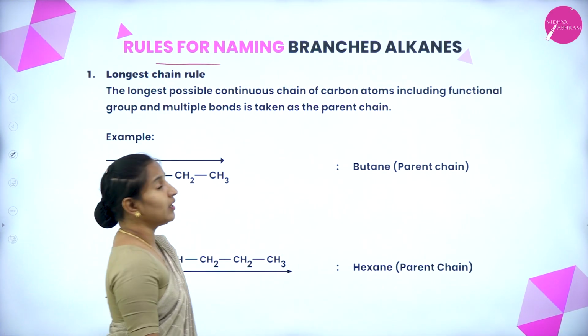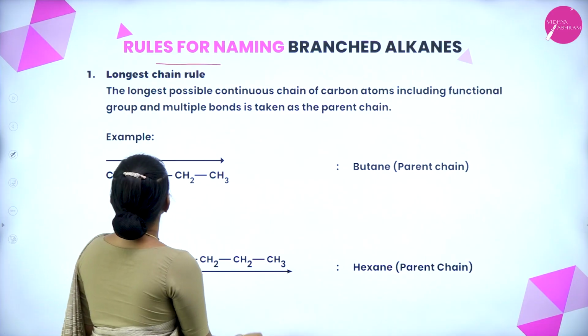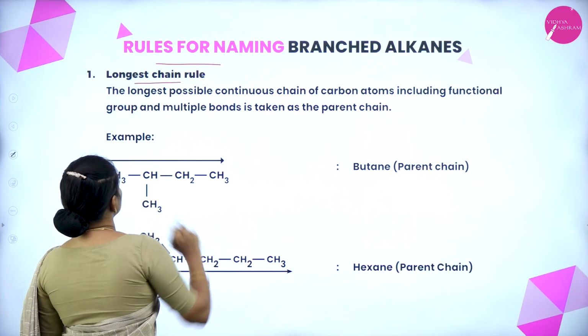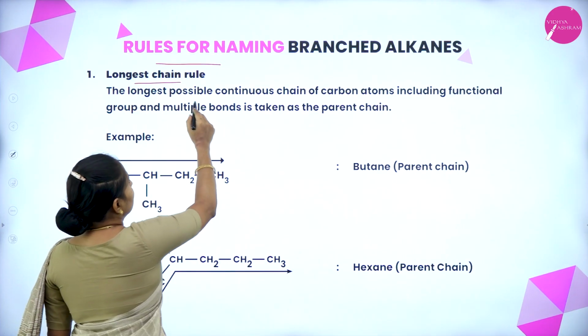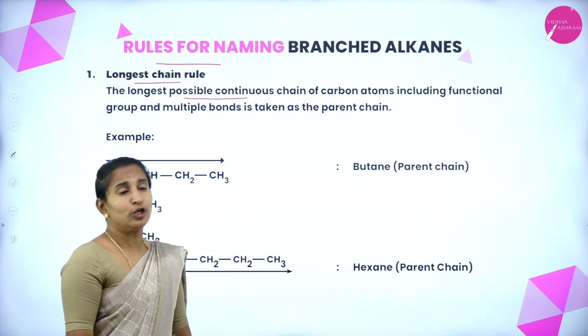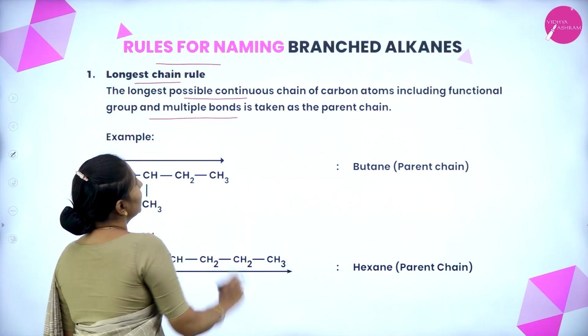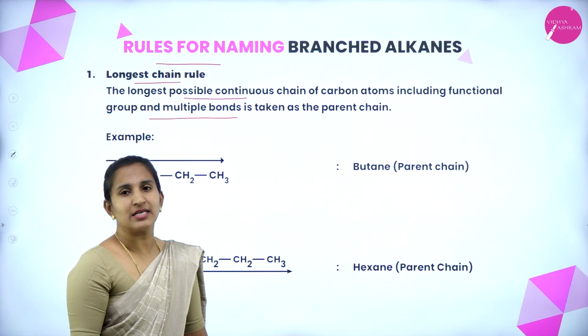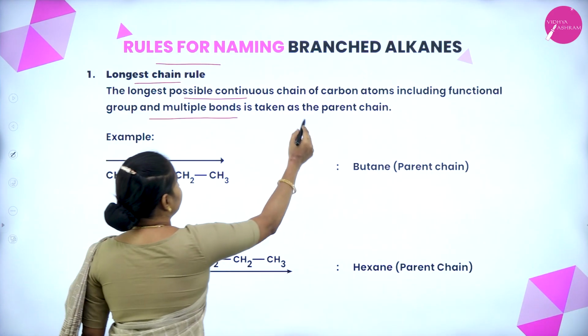Rules for naming branched alkanes: the longest chain rule. The longest possible continuous chain of carbon atoms, including functional group and multiple bond, is taken as the parent chain.